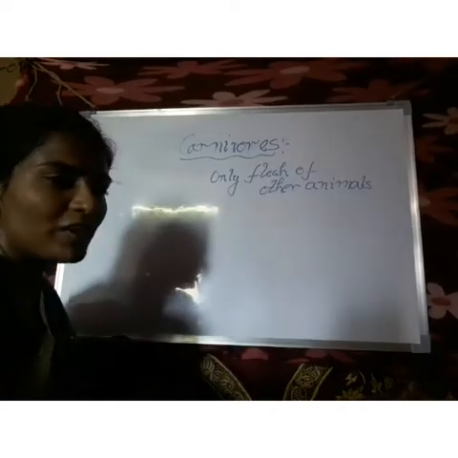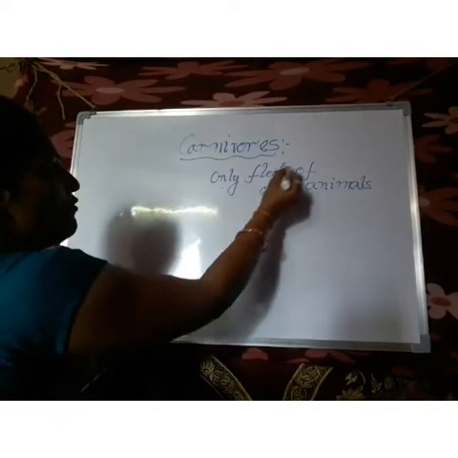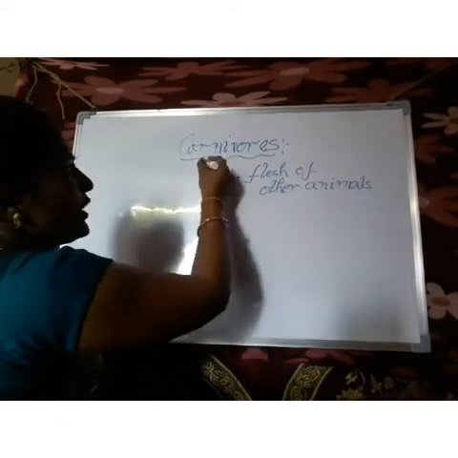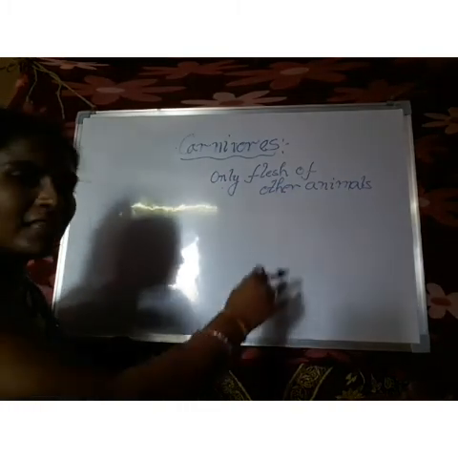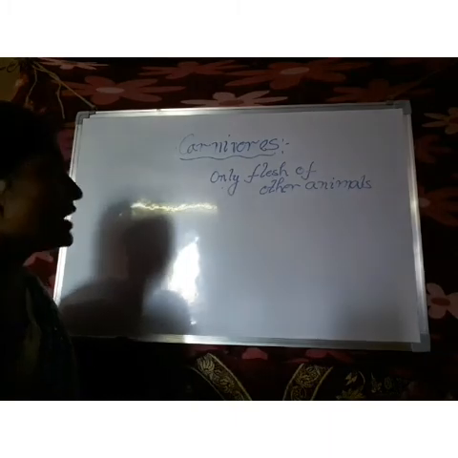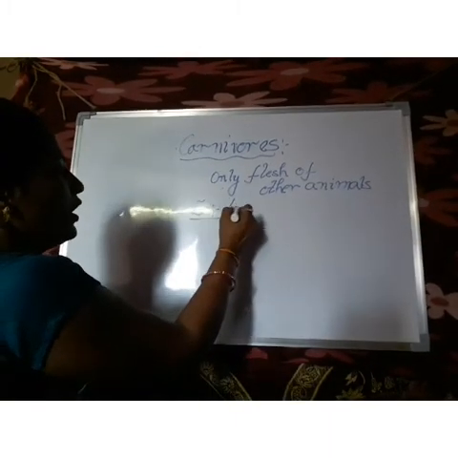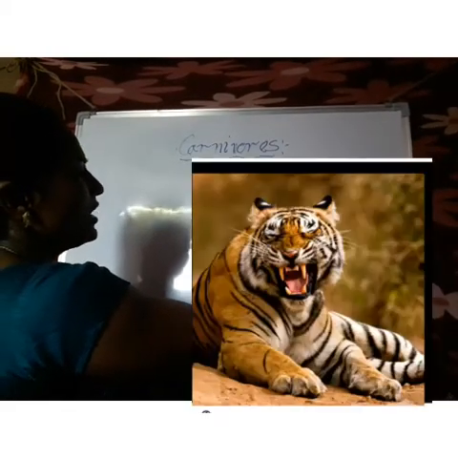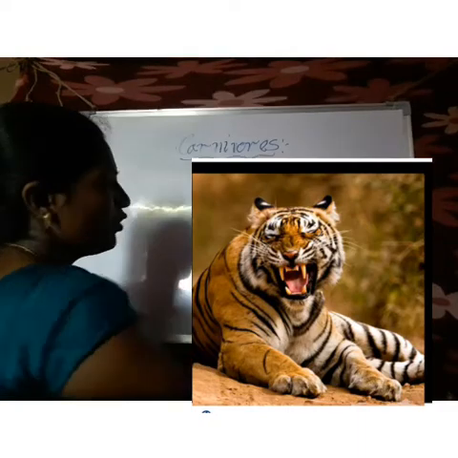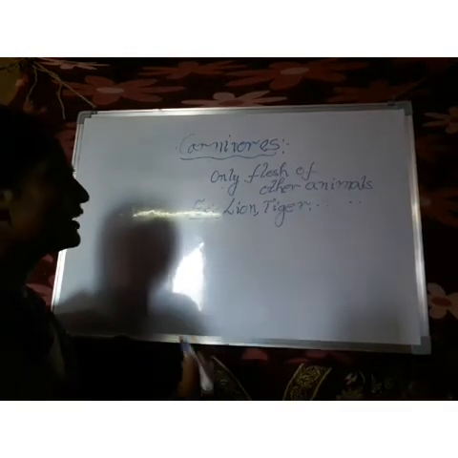So what is the definition of carnivores? Animals which eat only the flesh of other animals we call carnivores. They always eat meat only and will not take plant products. What are the examples of carnivores? Lion, tiger, wolf, fox, and so on.